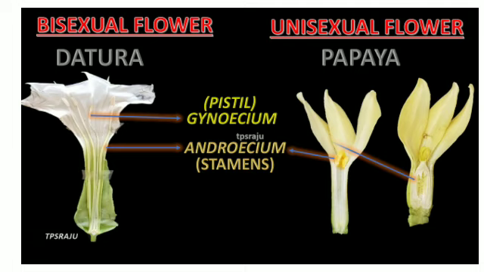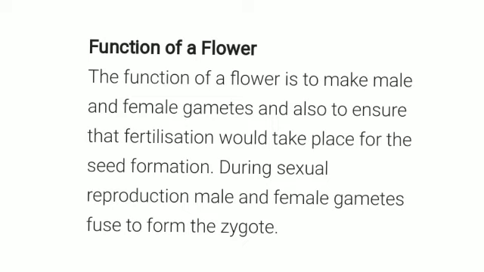Next is the functions of a flower. The function of a flower is to make male and female gametes and also to ensure that fertilization would take place for the seed formation. During sexual reproduction, male and female gametes fuse to form the zygote.